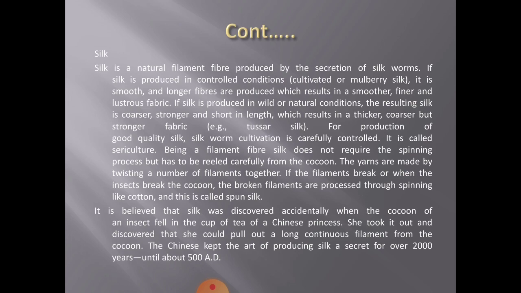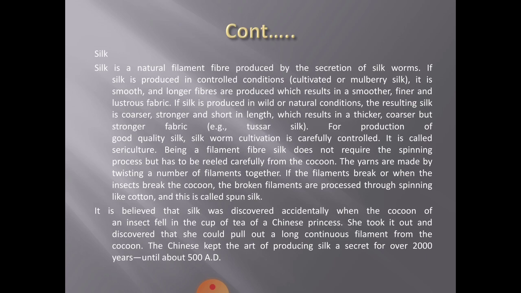Next is your silk. Silk is a natural filament fiber produced by the secretion of silkworms. If silk is produced in controlled conditions, that is cultivated or mulberry silk, it is smooth and longer fibers are produced, which result in a smoother, finer and lustrous fabric. If silk is produced in wild or natural conditions, the resulting silk is coarser, stronger and short in length, which results in a thicker, coarser but stronger fabric. Example, tussar silk.